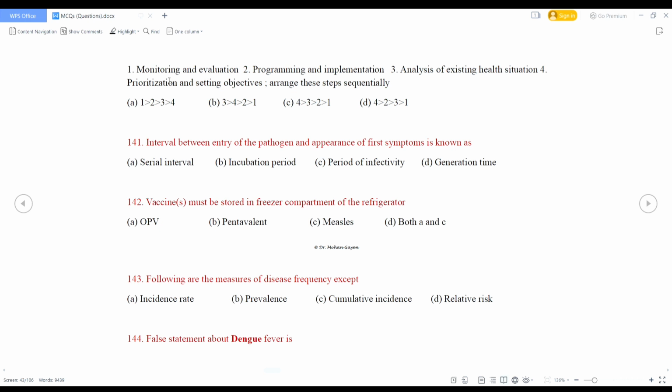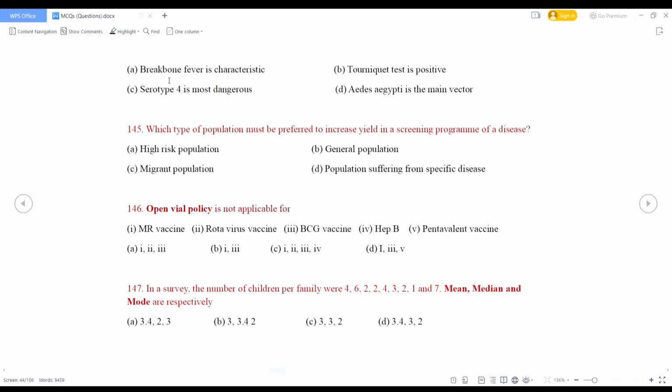False statement about dengue fever is: breakbone fever is characteristic, tourniquet test is positive, serotype 4 is most dangerous, Aedes aegypti is the main vector. What is the right answer? Serotype 4 is most dangerous. It is the wrong statement because serotype 2 is most dangerous. So option C is the right answer.